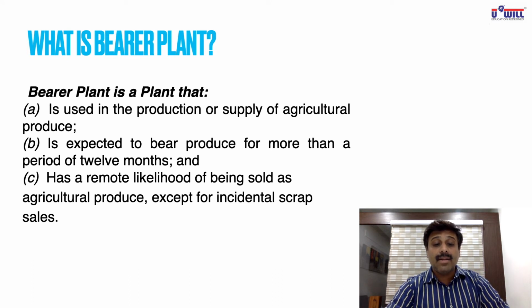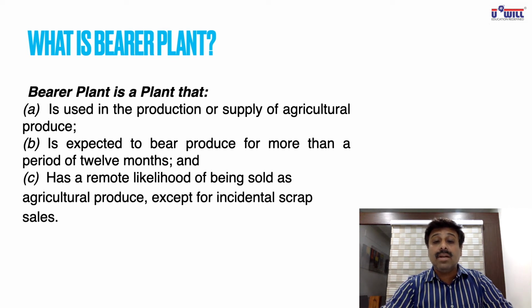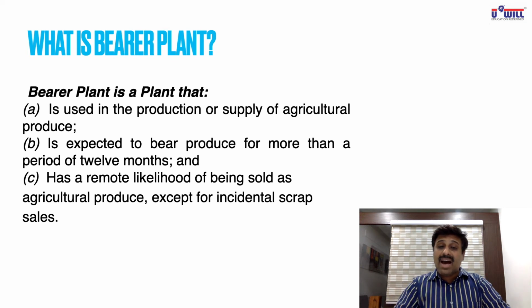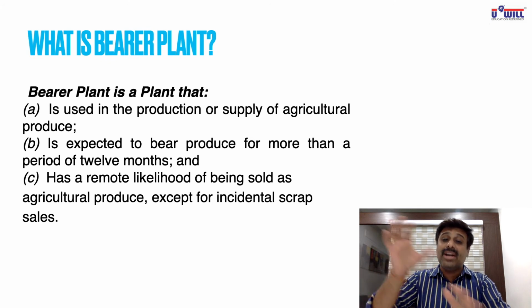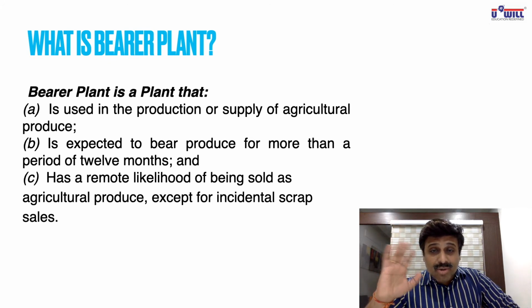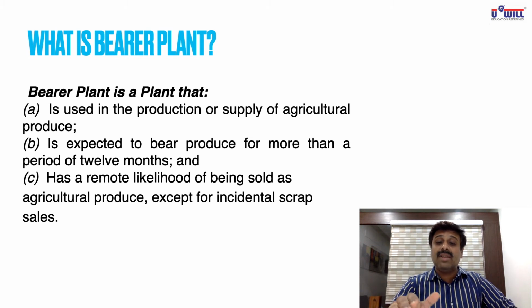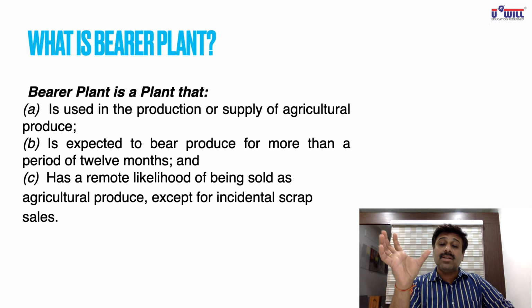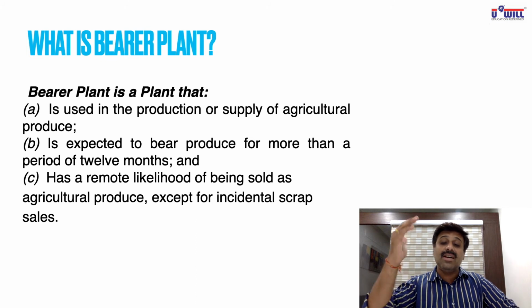So what is a bearer plant? A bearer plant is a plant that is used in the production or supply of agricultural produce. It is expected to bear produce for more than a period of 12 months. Tomatoes, corns, they are not like that. Every year you harvest it, again you sow the seeds, again you grow it in the next year. Every year they are not going to give you the produce. But here trees will give you the same produce years and years. The life of a mango tree is 40, 50 years. Apple trees are 40, 50 years.